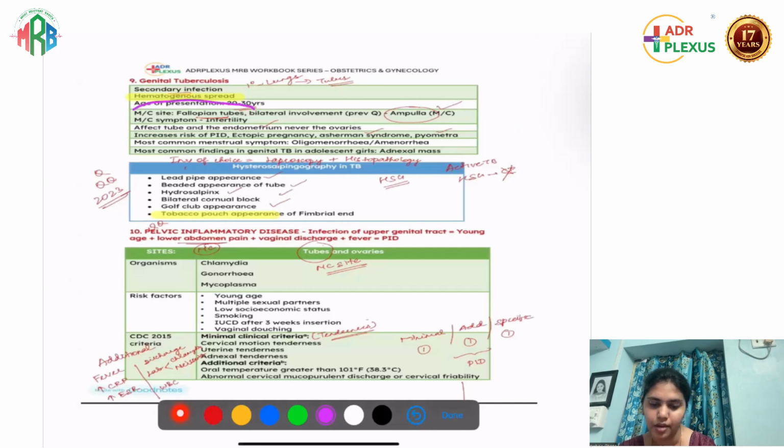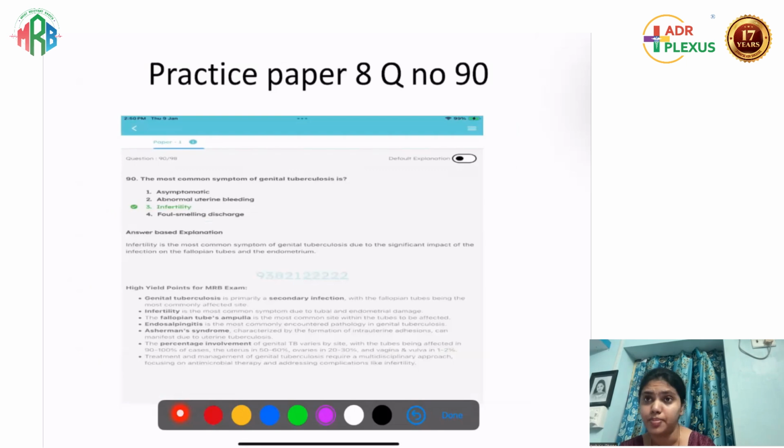Most common site will be a fallopian tube. Okay. And there will be 100% involvement of the fallopian tube if there is genital TB in a person. So this is a direct question. Most common symptom of genital tuberculosis is infertility. This was asked in the practice papers.